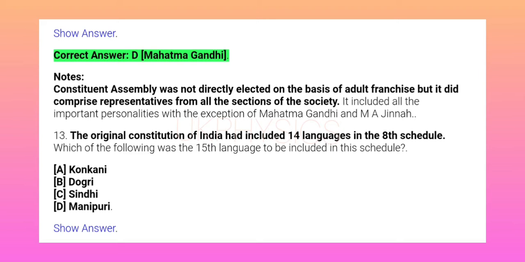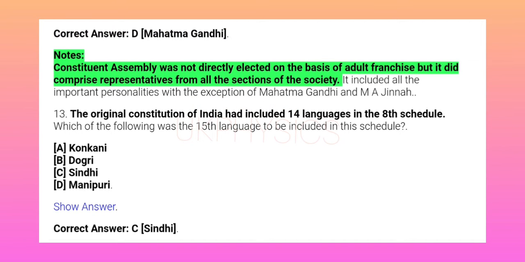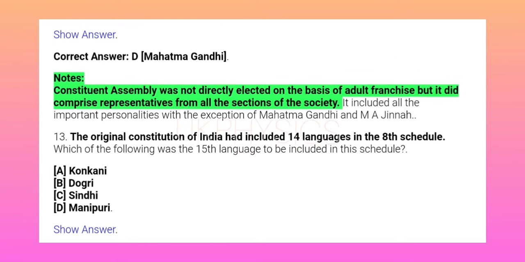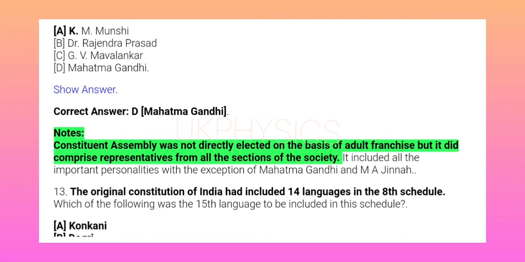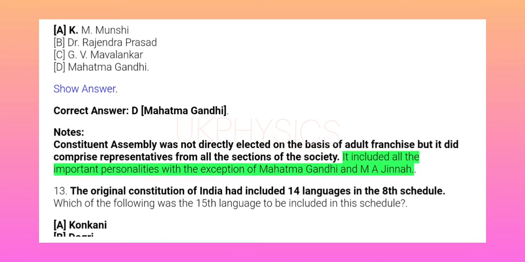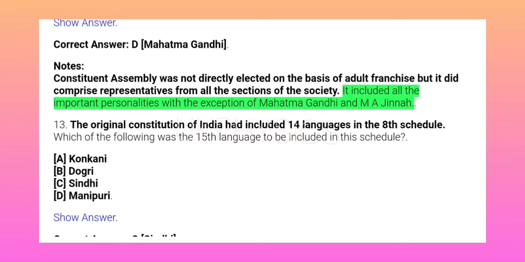Mahatma Gandhi. Notes: Constituent Assembly was not directly elected on the basis of adult franchise, but it did comprise representatives from all the sections of society. It included all the important personalities with the exception of Mahatma Gandhi and M. A. Jinnah.